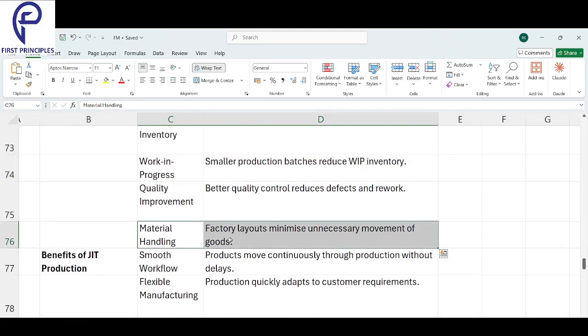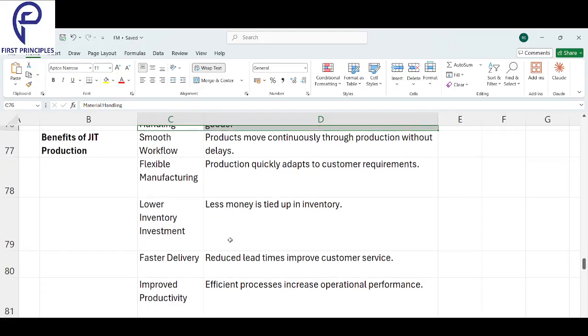And finally, material handling. Factory layout minimizes unnecessary movement. You lay out your factory in such a way that unnecessary movements are minimized. Okay, that is about this.